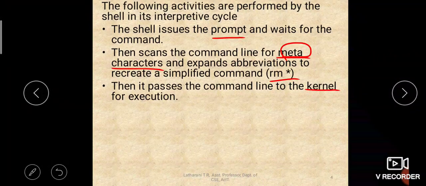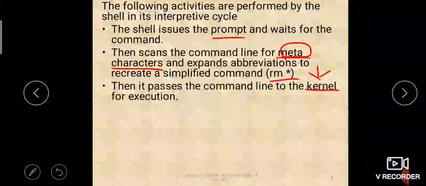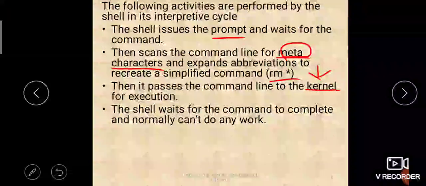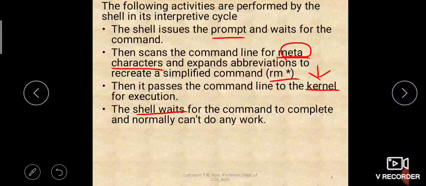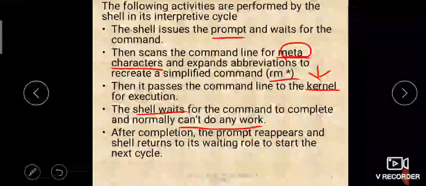That simplified command, whatever we saw now, rm star simplified as rm f1 f2 f4, will be handed over to the kernel for further execution to remove all those files. The shell waits for the command to complete. After handing over to the kernel, the shell will be waiting till the kernel completes the work, and it cannot do any work in that time. It will simply be waiting.